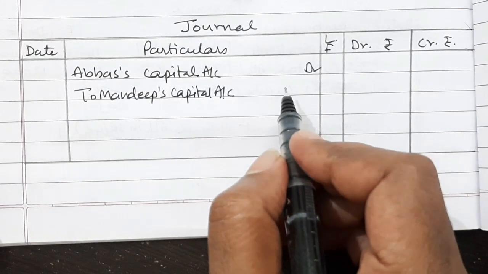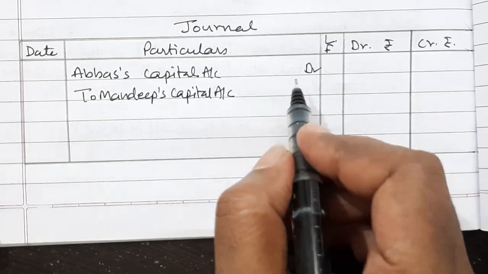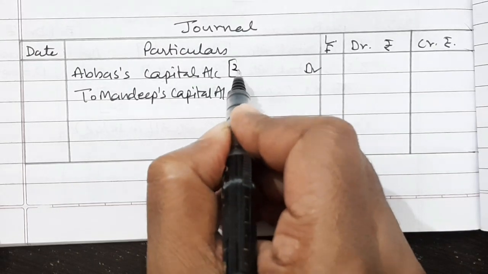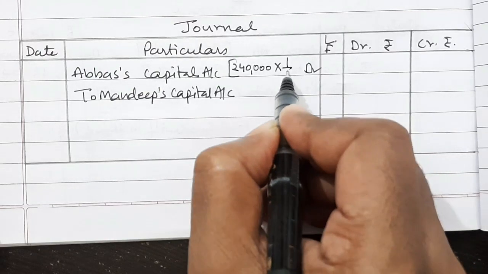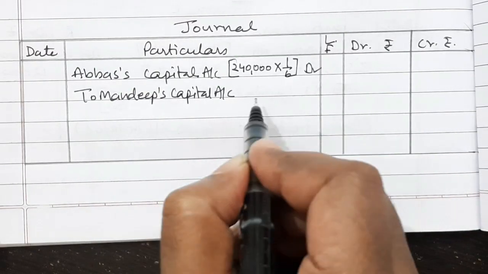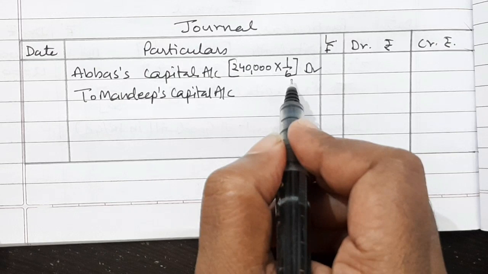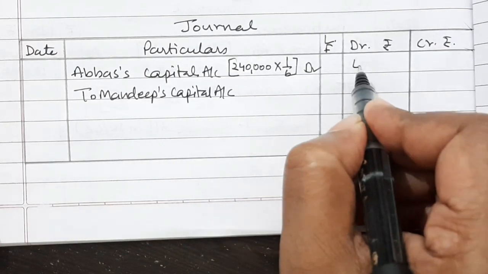Now what will be the amount? Total goodwill of the firm, as we have calculated, 2,40,000. So 2,40,000 into sacrificing 1 by 6, that is 40,000.